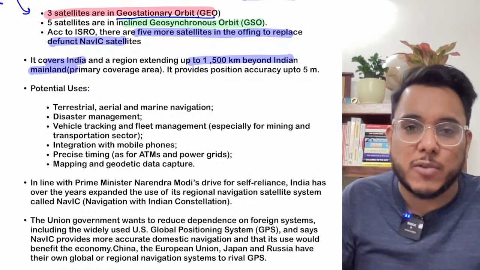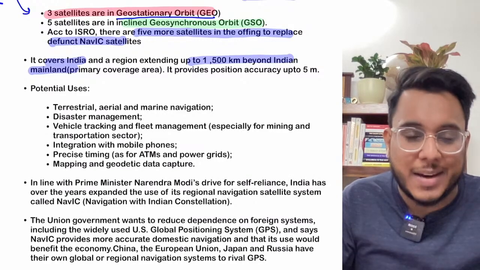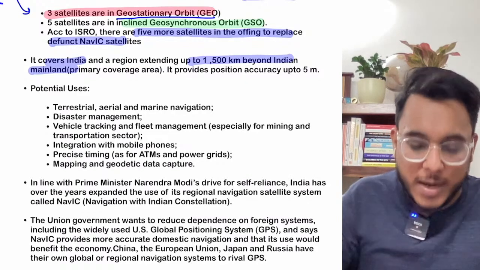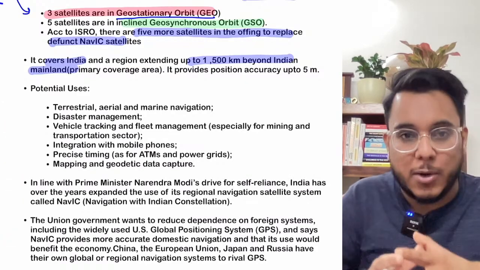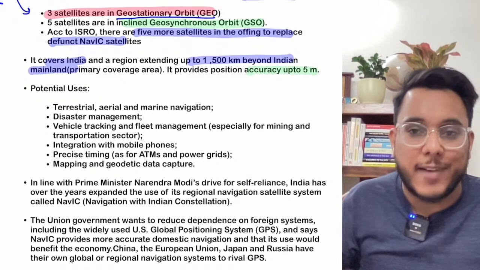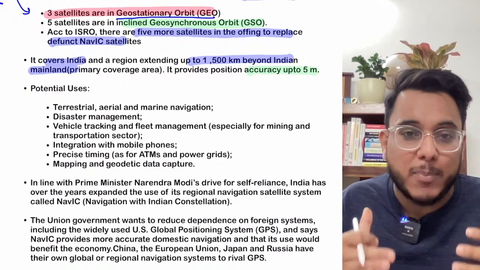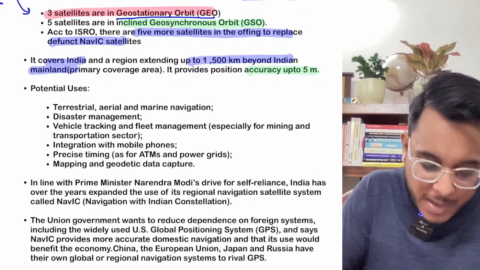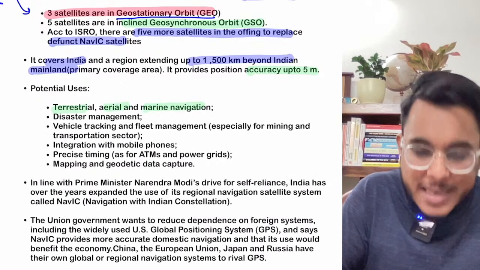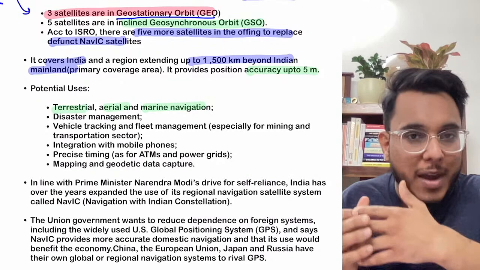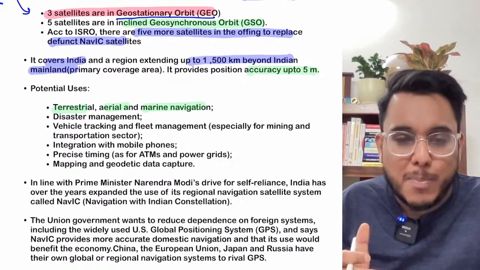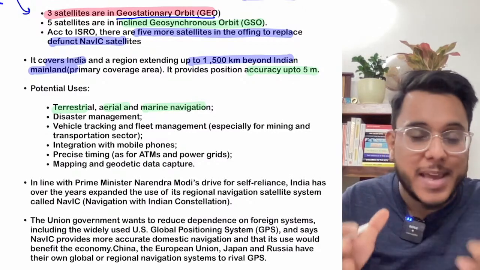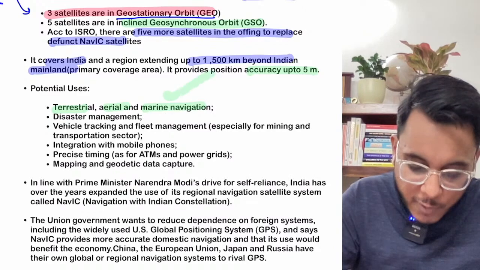So the immediate neighbors of India, for example, Nepal, Bangladesh, Bhutan, can also use the Navic's location tracking system. And guys, the Navic has an accuracy up to 5 meters, which is better than the accuracy provided by the USA's GPS, and it has many uses. For example, it has terrestrial, aerial and marine navigation. Terrestrial navigation, so if you are driving a car and you want to go to a B place or C place, you can use it. Aerial, it can be used by airplanes, aircrafts. Marine navigation, for navigation purposes.